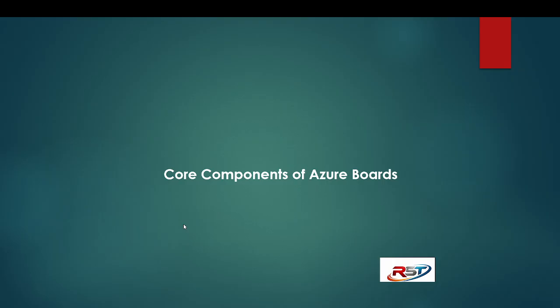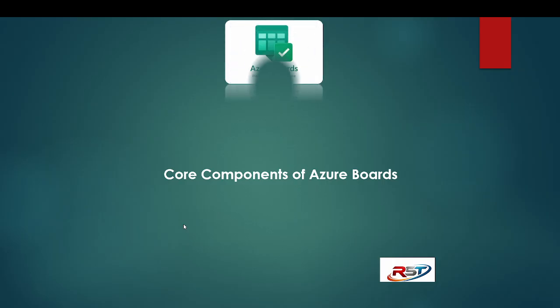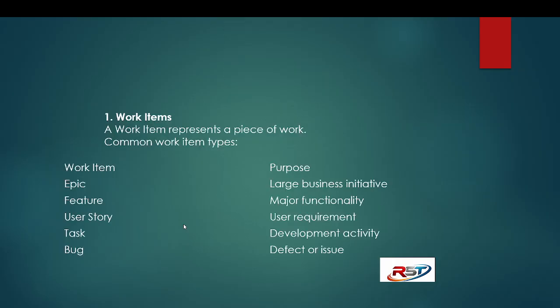So, core components of Azure Boards. The first one is work items. A work item represents a piece of work. Common work item types are below. The work item type Epic is a large business initiative, a very big business initiative.